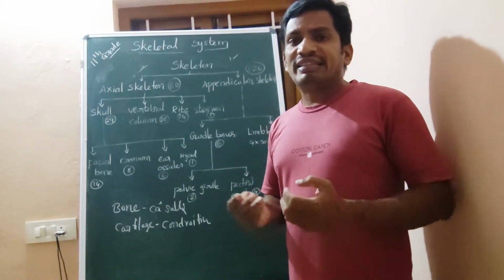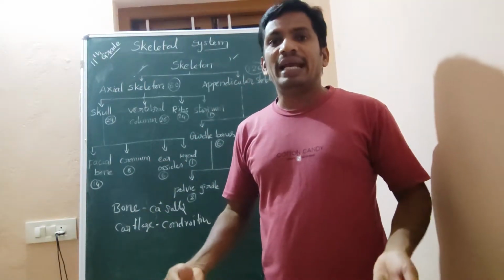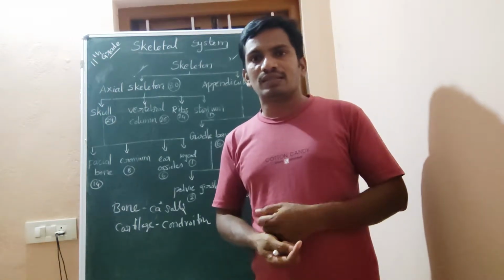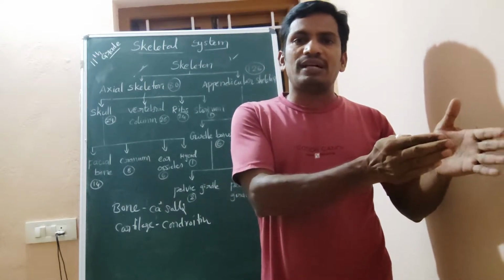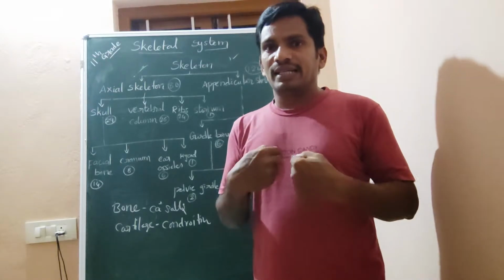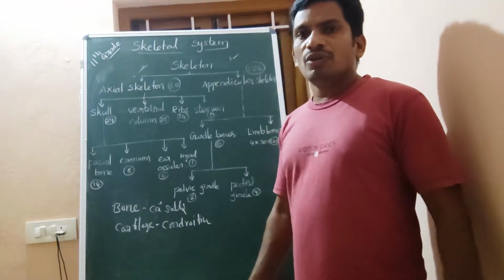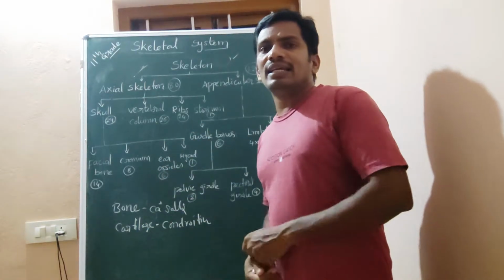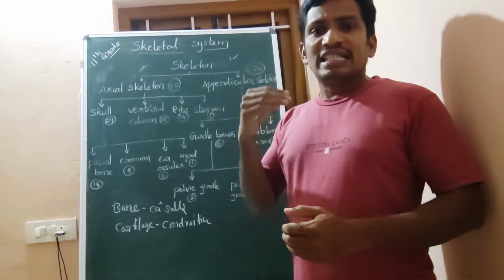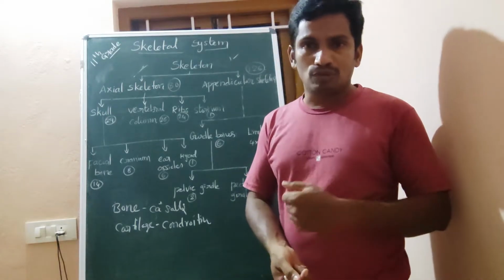The skeletal system can be divided into two: the external skeletal system and the internal skeletal system. The skin, fur, feathers and scales all come under the category of exoskeleton. Then the endoskeleton is made up of bone and cartilage. It is mainly the bone or skeletal system that is specialized to serve movement and locomotion.